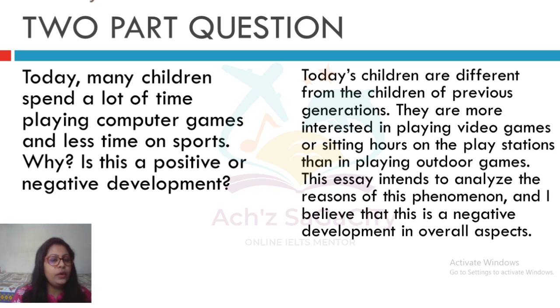So the question includes two different parts. In the first part, they are asking for the reason behind this particular trend. And in the second part, they are asking for our opinion, whether it is a positive or negative development. So whenever they are asking a two-part type of question, the structure will be like, first of all, a general statement related to the question statement. Then after that, we need to paraphrase the question. Then soon after that, the outline sentence. In the outline sentence, we need to add both parts of the question.